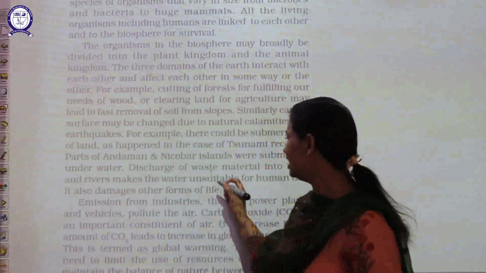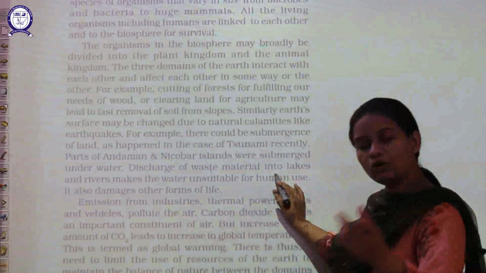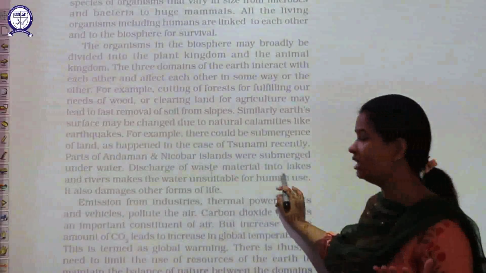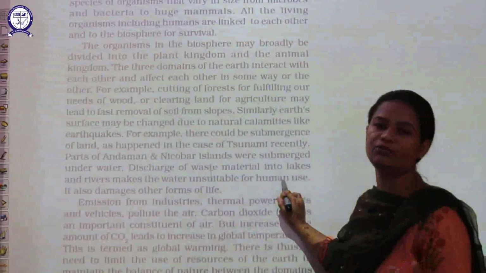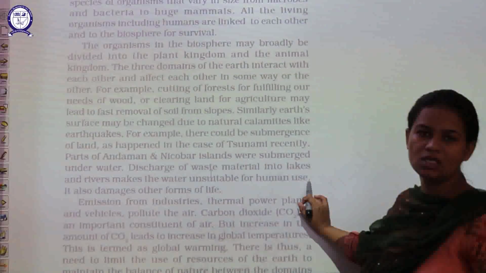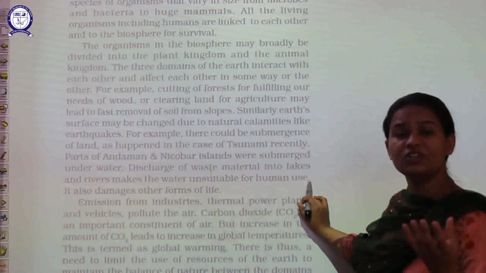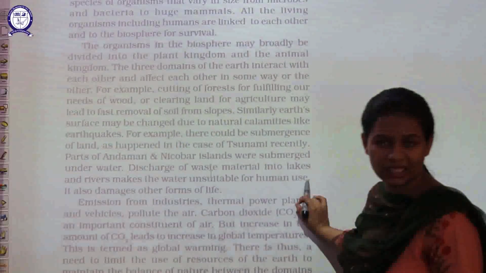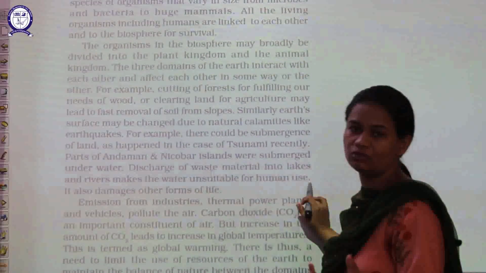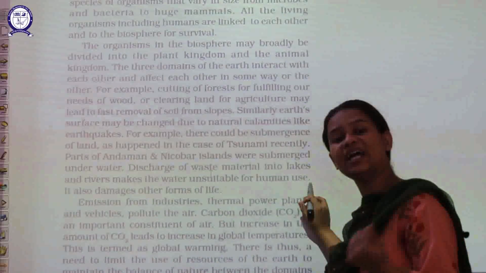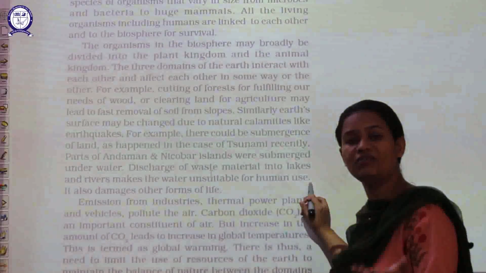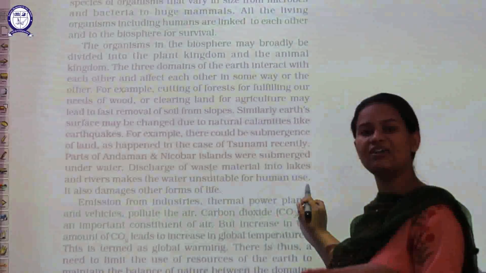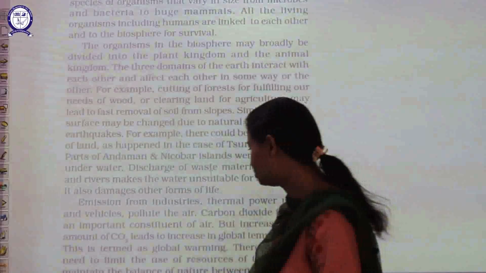Now, out of the total land surface, the whole land surface is not inhabitable or suitable for human beings for their use. Some form of land is not suitable for human life. We cannot use that land for human existence. As I gave you the example, in the regions where huge glaciers and thick sheets of ice are present, life is not possible.